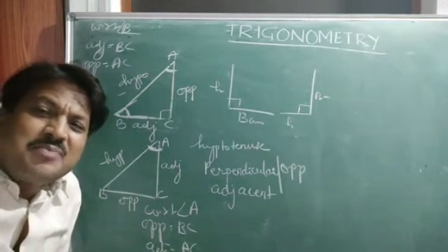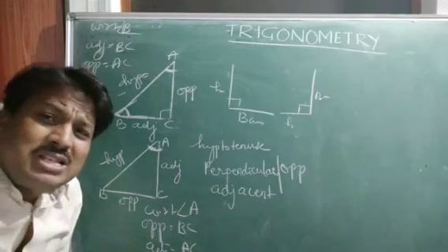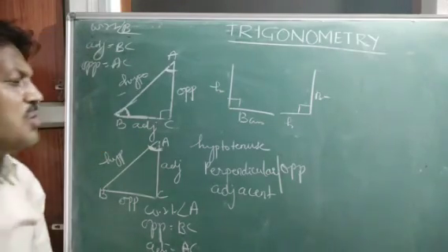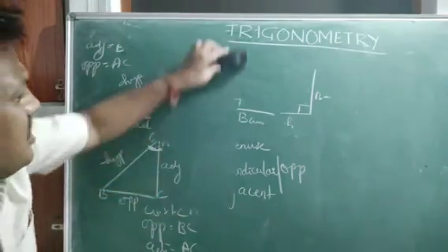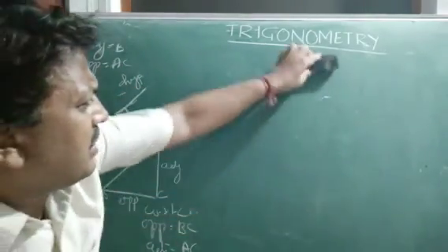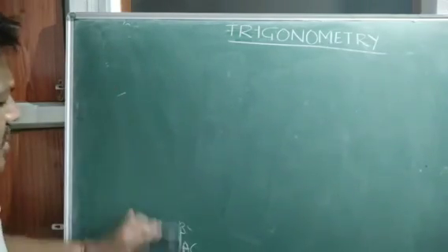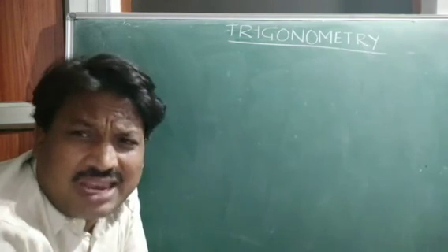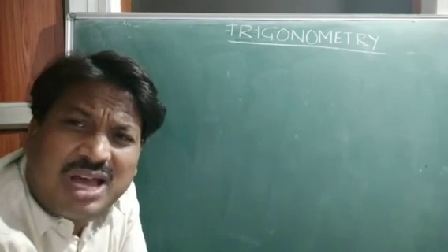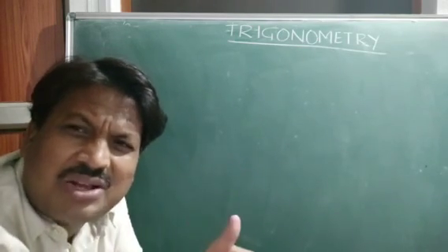Okay children, depending on that you have to identify the sides. Once you understand how to identify the sides, I hope you will catch on easily to the trigonometric ratios. Because the first step, just like in English we first study the alphabets A to Z, similarly here, identification of sides is important, children. Okay children, I hope you understood the introduction class.